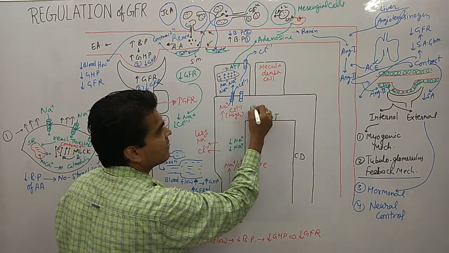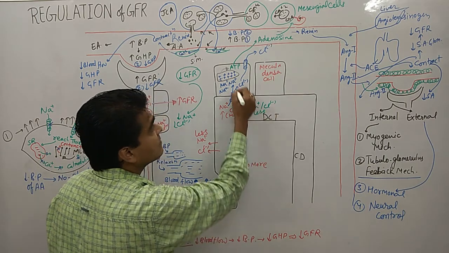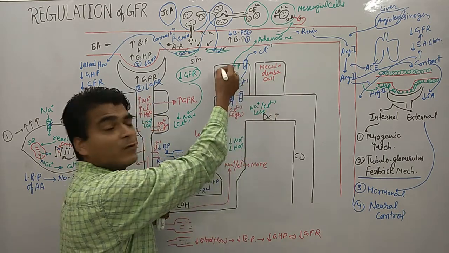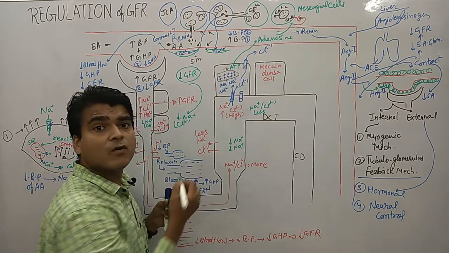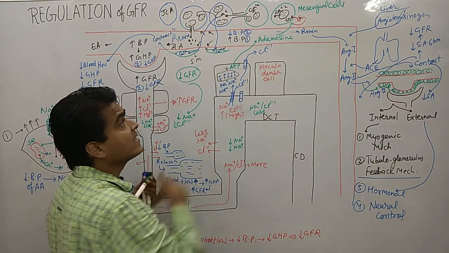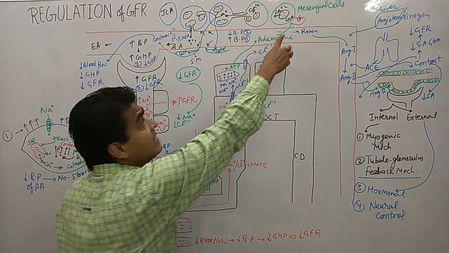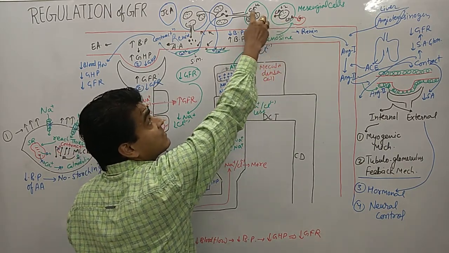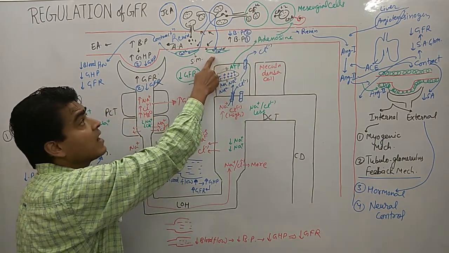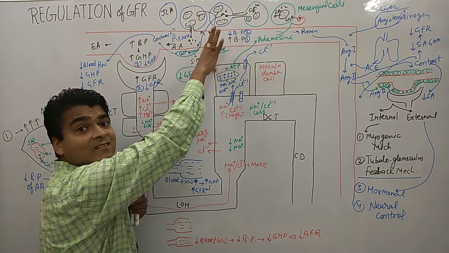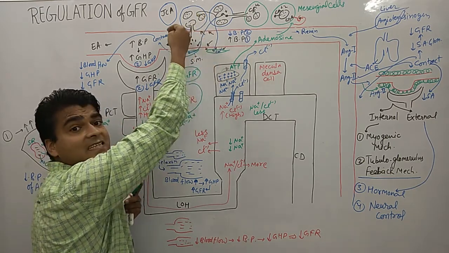So sodium and chloride are now less. So there is less potential generated over here, and there is no generation of ATP. Then there is no conversion to adenosine. If adenosine is not converted, then calcium is not released. If calcium is not released, then calcium is not reaching the smooth muscle. So now the cells are relaxed. If cells are relaxed, then there is an increase in the blood flow.